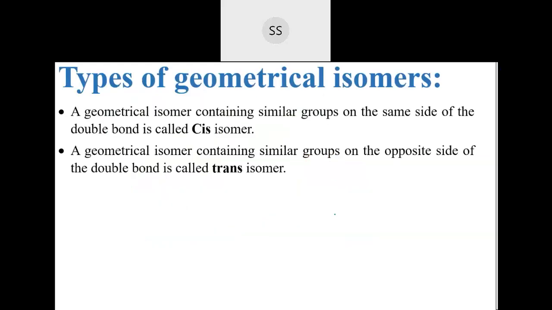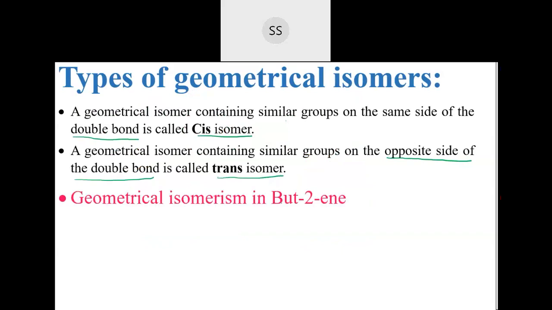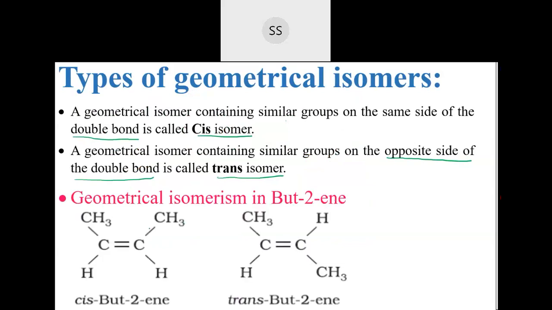So you can write down now the types of geometrical isomers. We have two. Geometrical isomers where similar groups are present on the same side of the carbon-carbon double bond are called cis isomers. Geometrical isomers where similar groups are present on the opposite side of the carbon-carbon double bond are called trans isomers. The example I've given here is butadiene. These are on the same side, so cis butadiene. And here CH3 is on the opposite side, so it is trans butadiene.